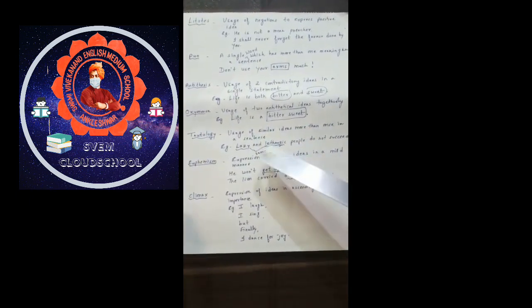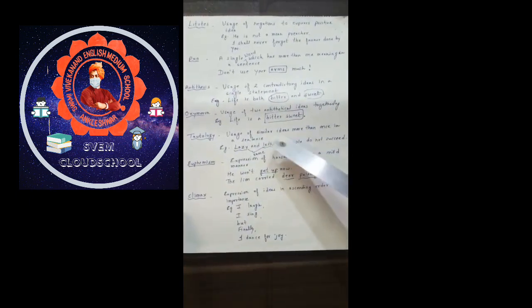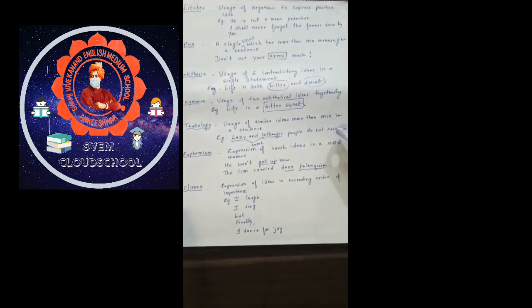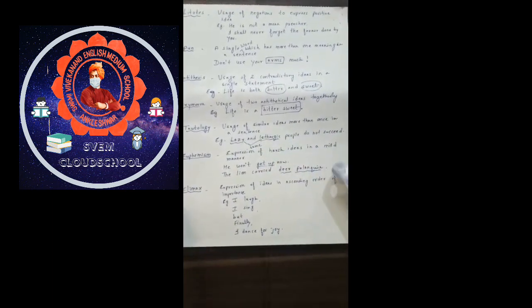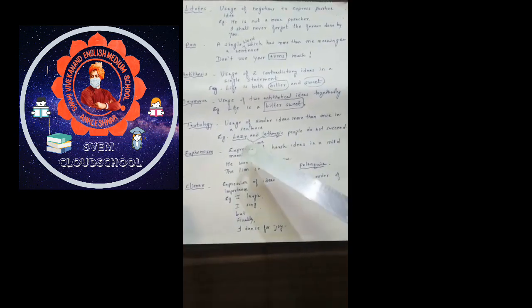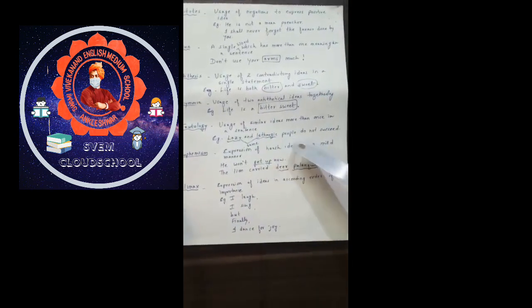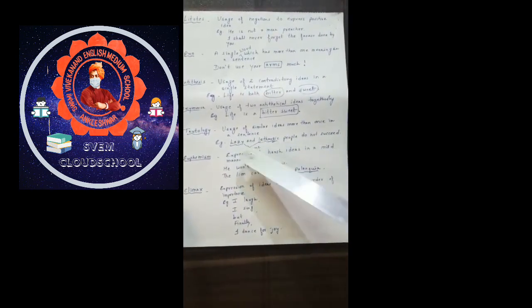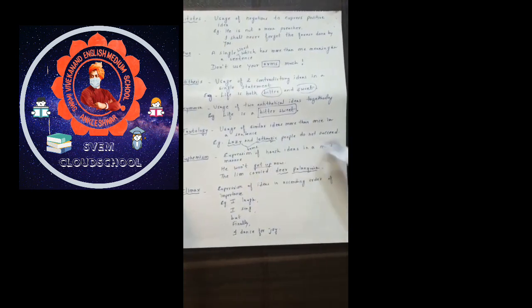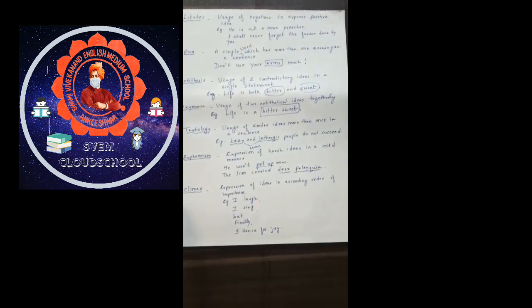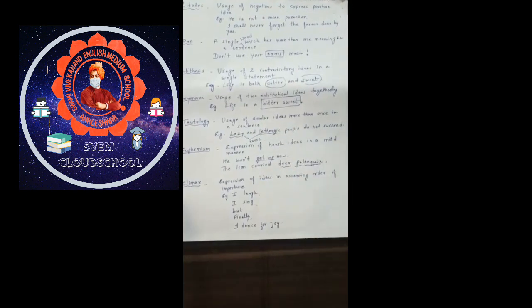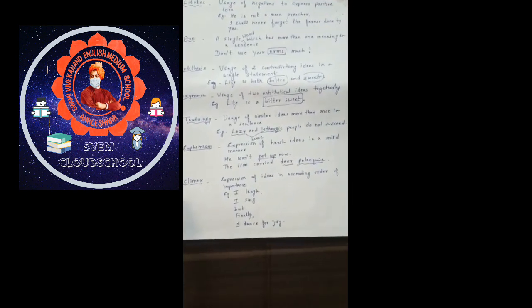The next figure of speech is tautology. Usage of similar ideas more than once in a single sentence is tautology. Example is, lazy and lethargic people do not succeed. Here, lazy and lethargic have a similar meaning. One more example I would give, dark and black clouds appeared in the sky.